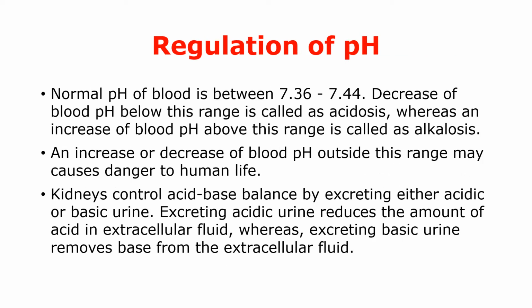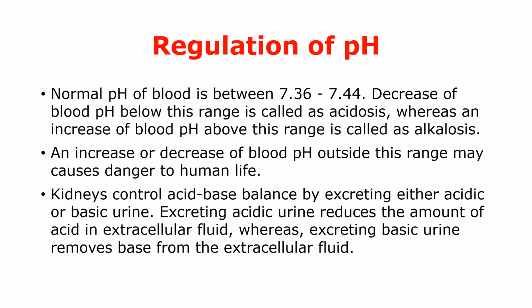Another important function of kidneys is regulation of blood pH. Normal pH of blood is between 7.36 to 7.44. A decrease of blood pH below this range is called as acidosis, whereas an increase of the blood pH above this range is called as alkalosis. An increase or decrease of blood pH outside this range may cause danger to human life. So it is very important to maintain the blood pH between this range only.